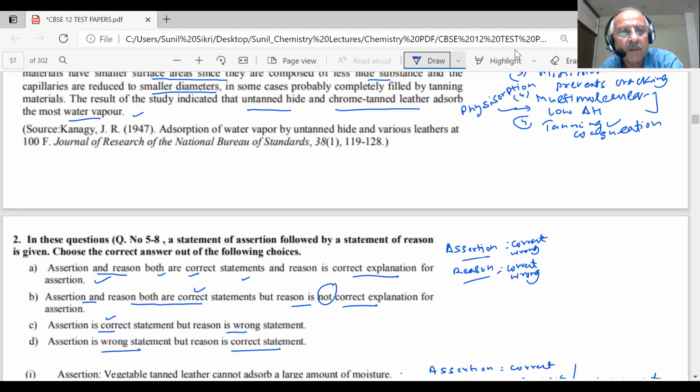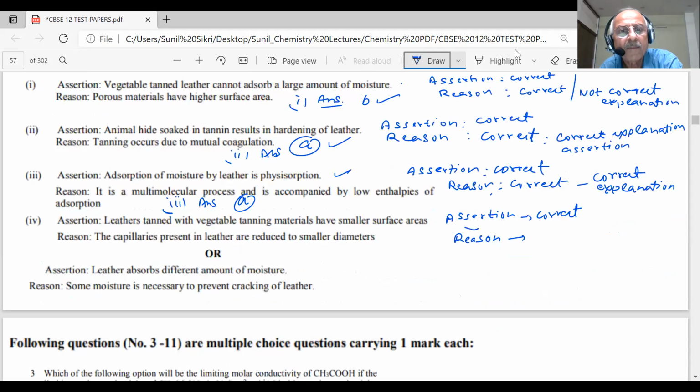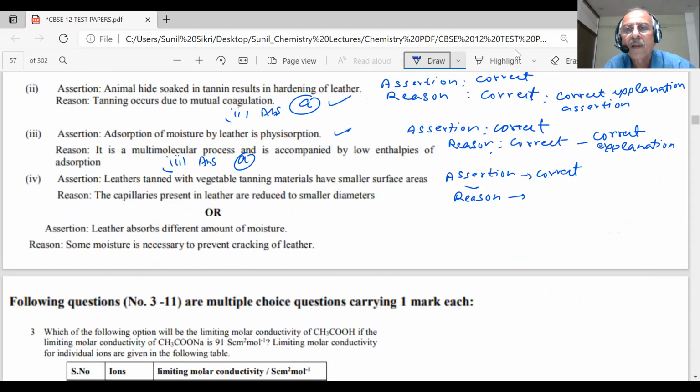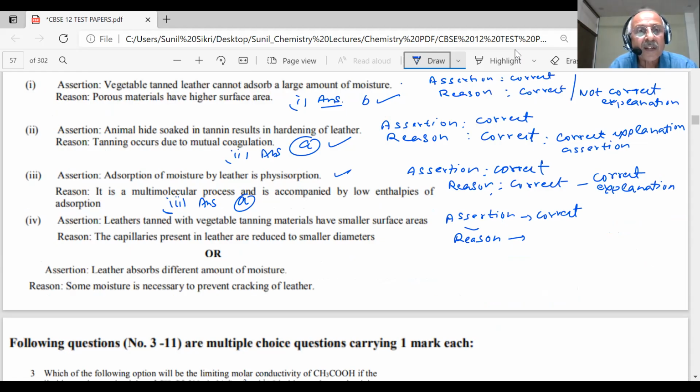What is this statement now? Sir, reason is correct. What was the question which we are doing? Some moisture is necessary. The one above this one. Yes, sir, the one above. The capillaries present in the leather are reduced to smaller diameter. Leather tanned with vegetable has smaller surface area. The capillaries present in the leather are reduced to smaller diameter.